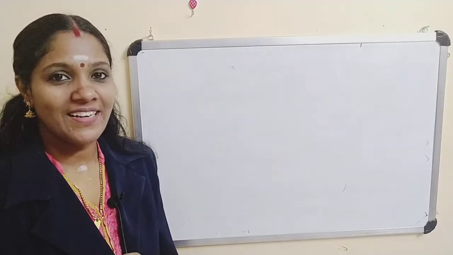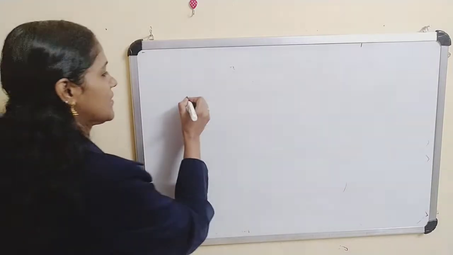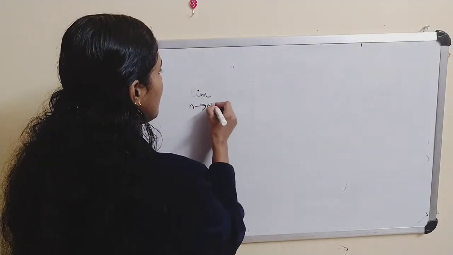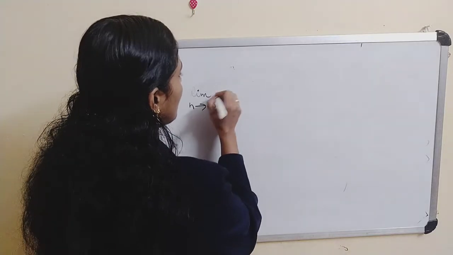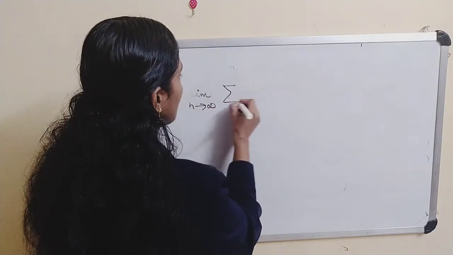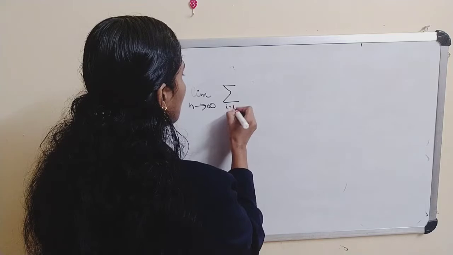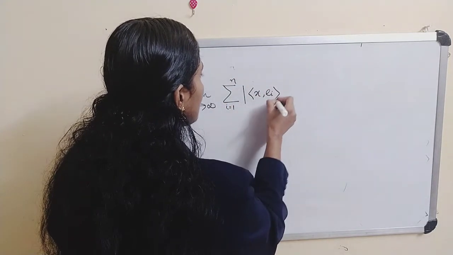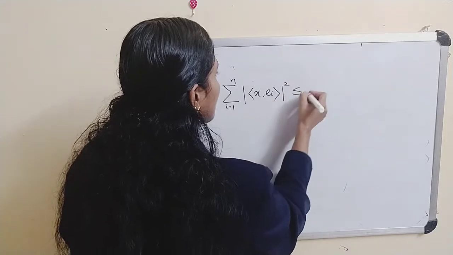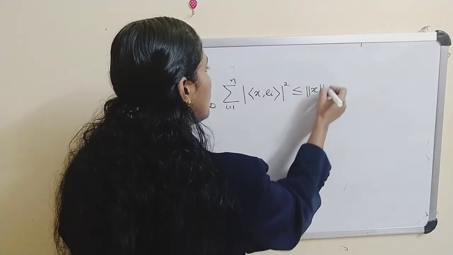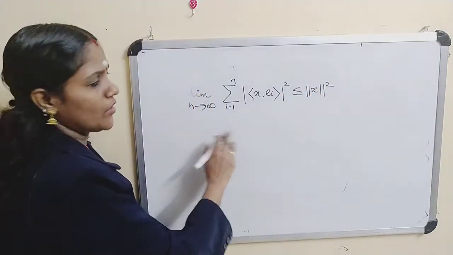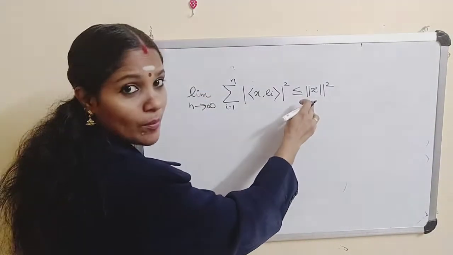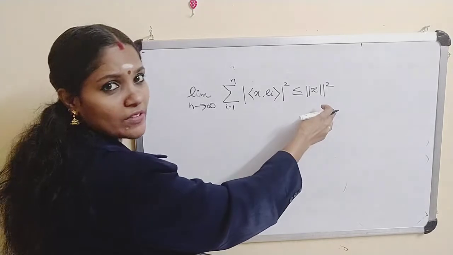Okay, about the infinite case. Here you just apply limit n tends to infinity. In the finite case we have the sum from i equal to 1 to n of modulus of inner product of x, e_i whole square less than or equal to norm of x whole square. Now apply the limit here: on the left side, and on the right side we will get norm of x whole square itself.